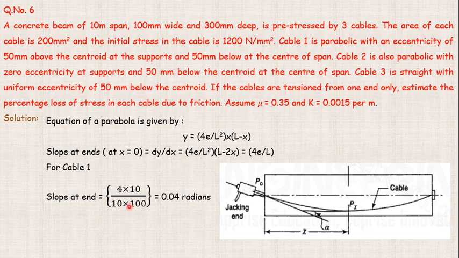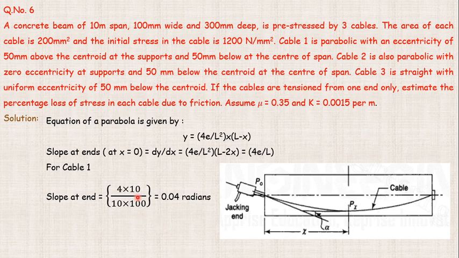So this slope at end is 4 into 10 divided by 10 into 100. So this eccentricity is 50 mm plus 50 mm. So here at the centroid it is above the supports 50 mm and below the supports here 50 mm. So this 50 mm plus this 50 mm total is 100 mm, which we have taken in centimeters as 10 centimeters, and the total beam length is 10 meters multiplied by 100 will give us 1000 centimeters. So we can write this value in mm also.